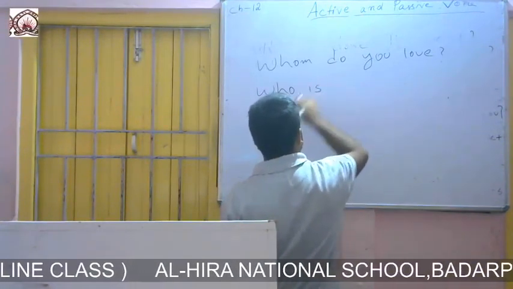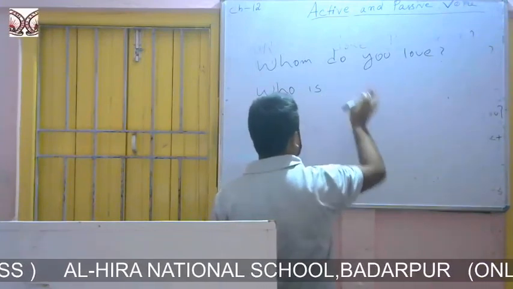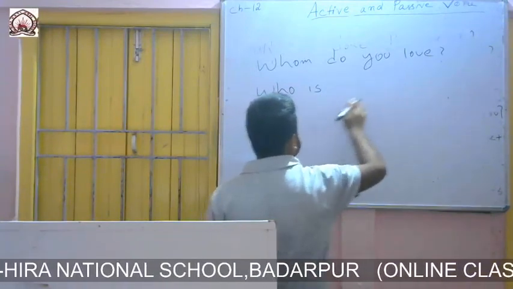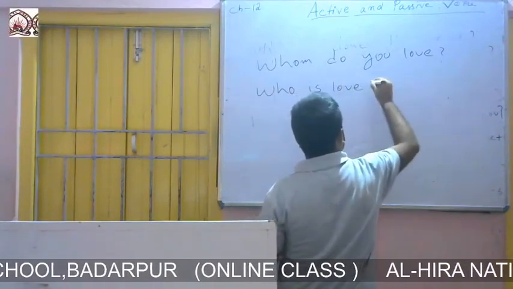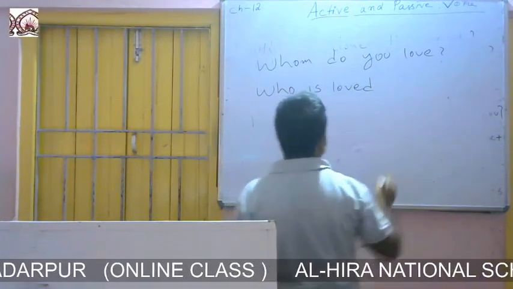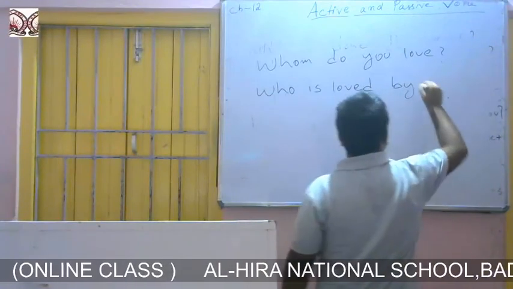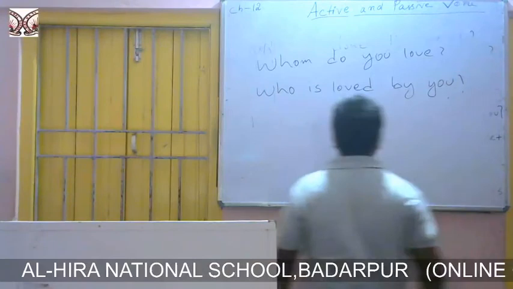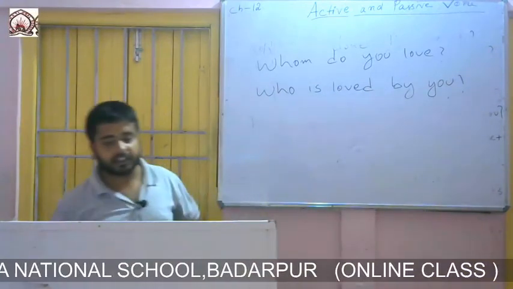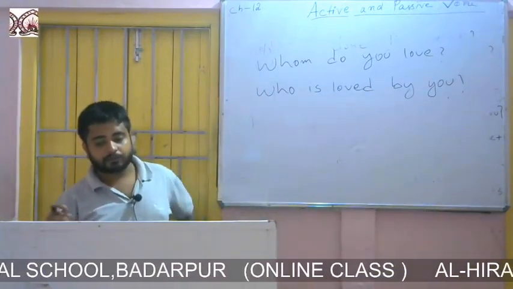Who is, because it is singular, so we will not use am or are. Who is, then we will write the third form of the verb love. Who is loved, then the preposition by. Who is loved by, then the subject. Who is loved by you?